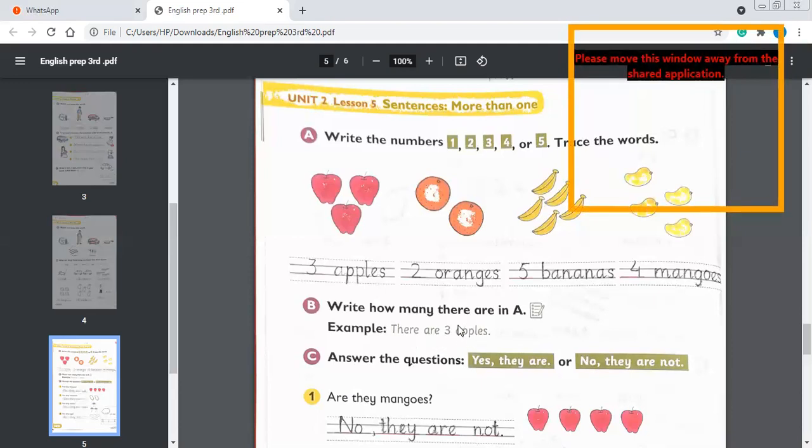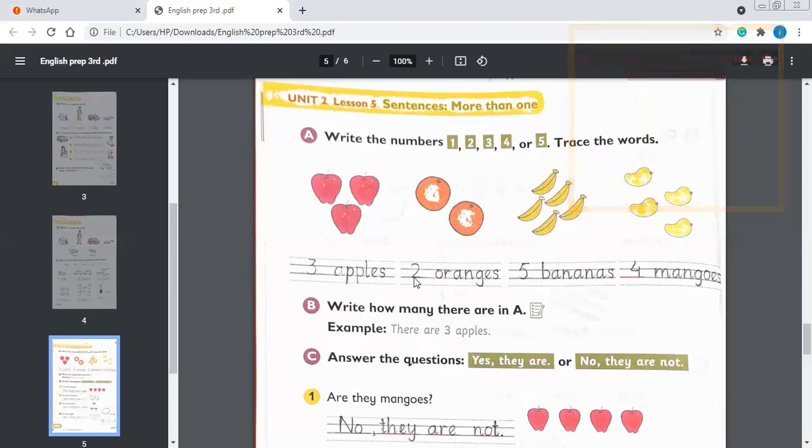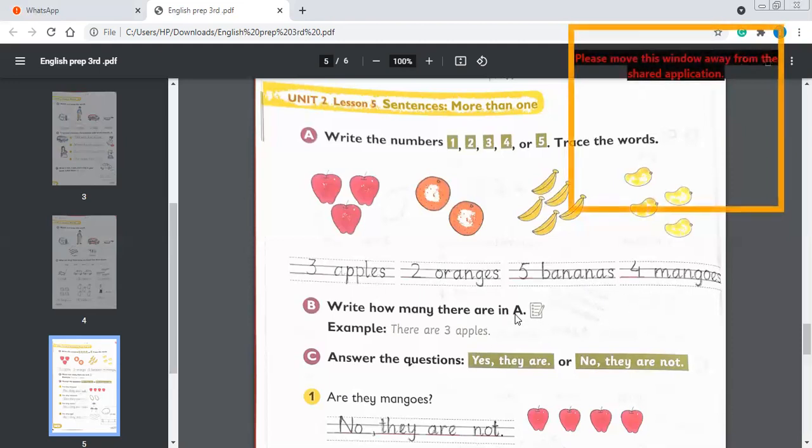There are 3 apples. There are 2 oranges. There are 5 bananas. There are 4 mangoes. You can do it in your copy, and they have told you write how many there are in A. 3 apples are there, 2 oranges, 5 bananas, 4 mangoes. You can write in your copy.